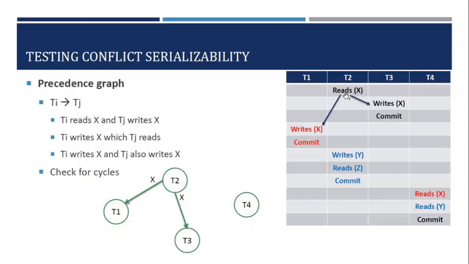If you consider T2 and T3, consider this particular operation: T2 is reading the value of X and T3 is writing a value of X. So this is one conflicting operation.